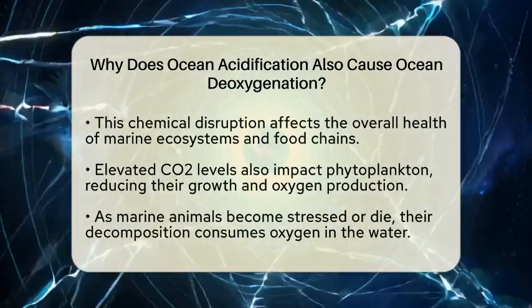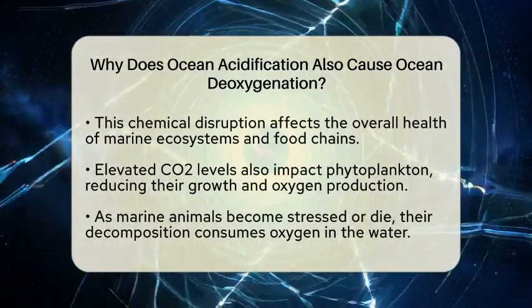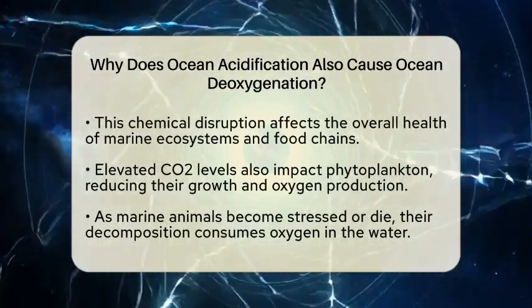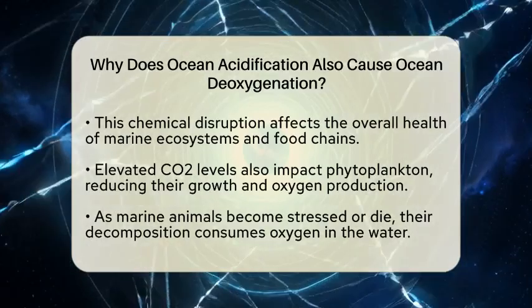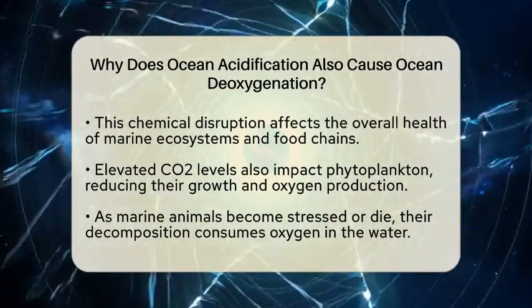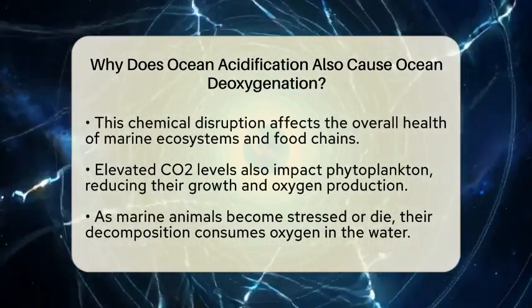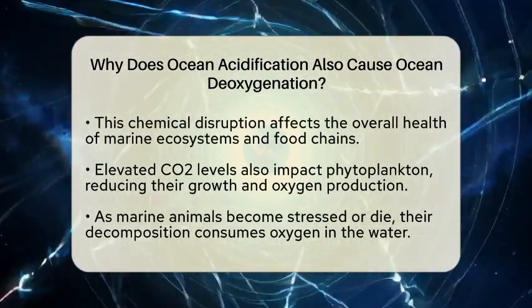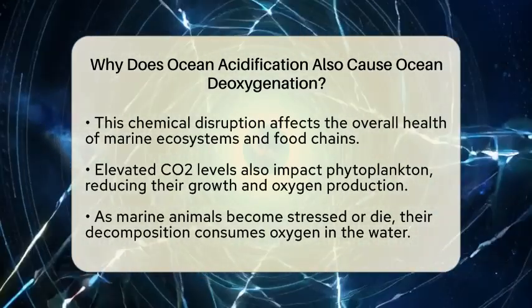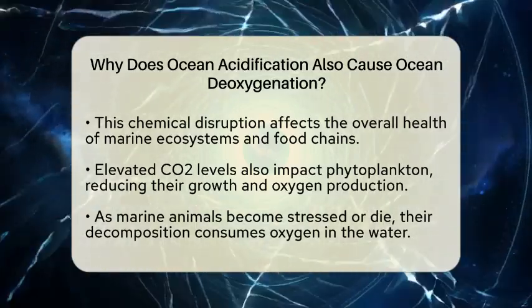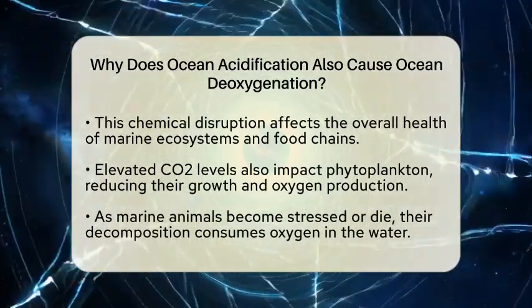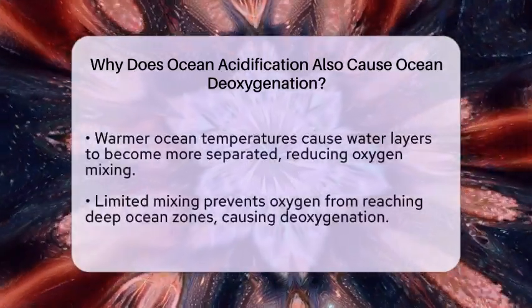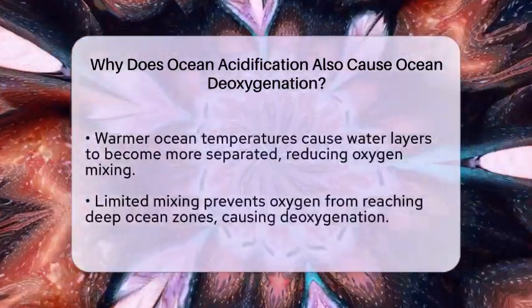But how does this chemical change connect to the decrease in oxygen levels in the ocean? When carbon dioxide levels rise, they also influence the tiny plants called phytoplankton that float near the surface. These plants use sunlight to produce oxygen through photosynthesis. If acidification reduces their growth, less oxygen is produced in the upper layers of the ocean. Meanwhile, stressed marine animals respire more slowly or die off, and their bodies decompose, which consumes oxygen.